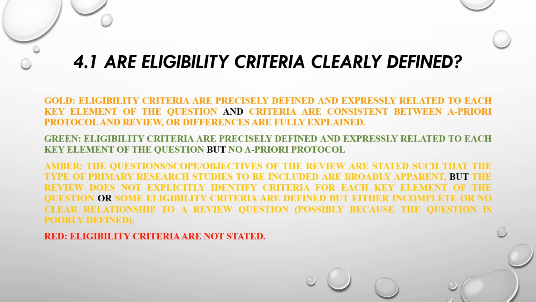For an amber rating, the questions, scope, and objectives of the review might be stated such that the type of primary research studies to be included are broadly apparent, but the review does not explicitly identify criteria for each key element of the question. Or, on the other hand, some eligibility criteria are defined, but they are either incomplete or have no clear relationship to the review question. This may be because the question is poorly defined in itself. A red rating is given if no eligibility criteria are provided at all.